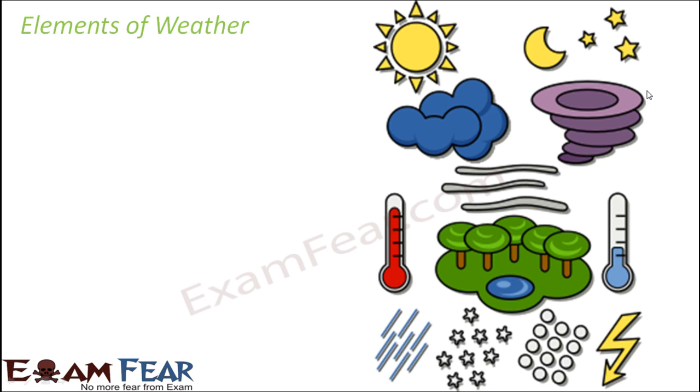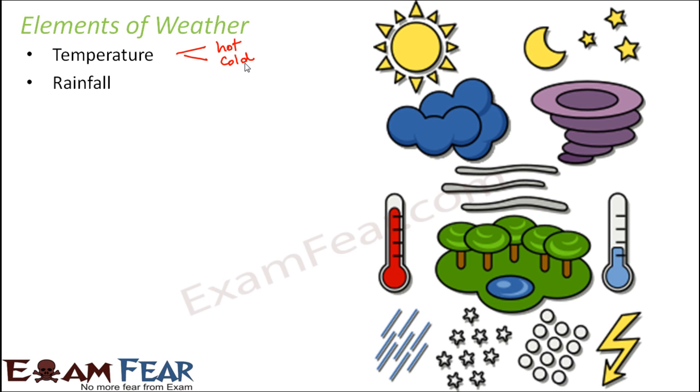How do we say whether the weather is good or bad? For that purpose, there are a few elements of weather. When we talk about weather, we are basically talking about a few things, and those things are termed the elements of weather. These elements are, first, temperature. If the temperature of the atmosphere is very high, then we will feel hot, so we say that the weather is hot today. If the temperature is very low, again we will say that it is very cold today. So whether the day is hot or cold is determined by temperature.